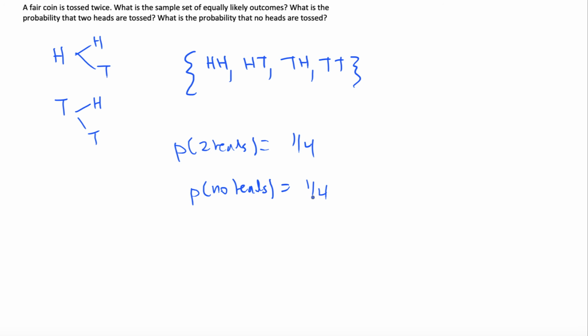You notice that, wait a minute, the probability of getting two heads is 1/4. The probability of tossing no heads is actually the same as the probability of tossing both tails. So I mean, we could have asked the question that way. It's a little bit tricky, right? But you have to remember that in this particular experiment, there's only four possible outcomes.